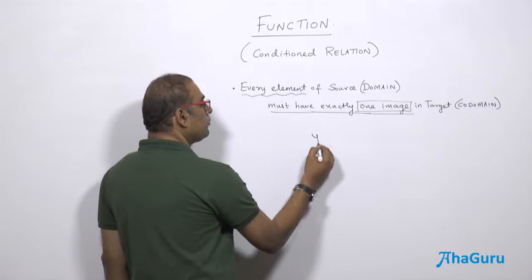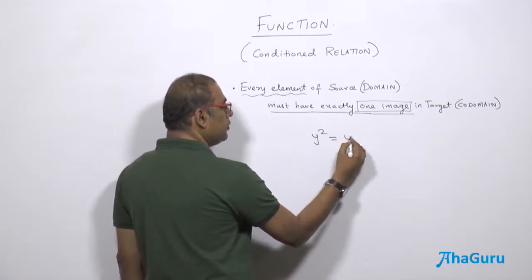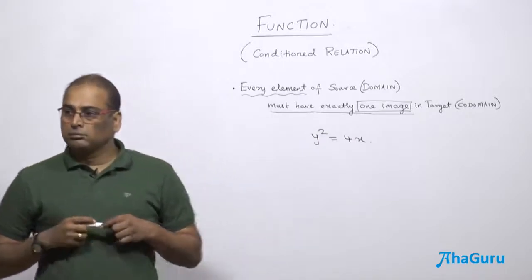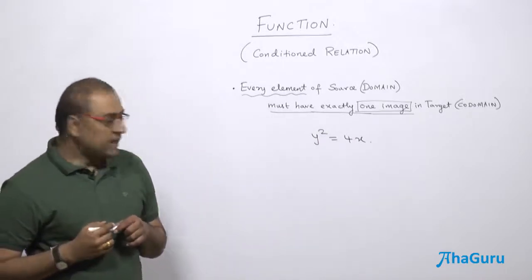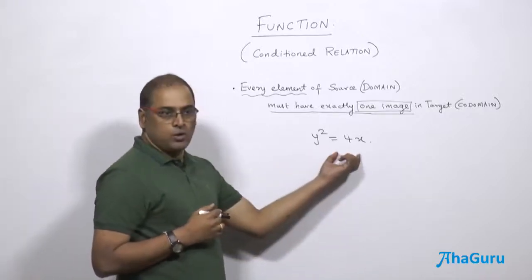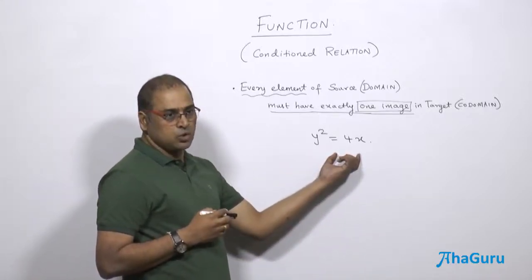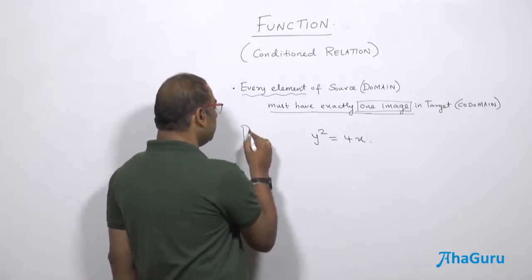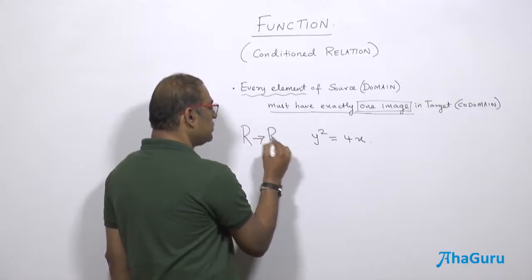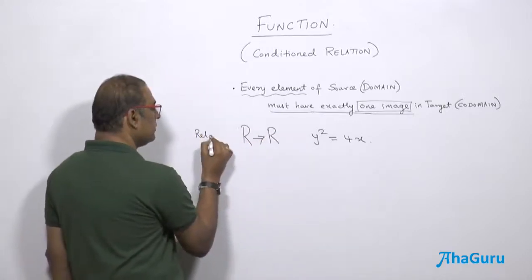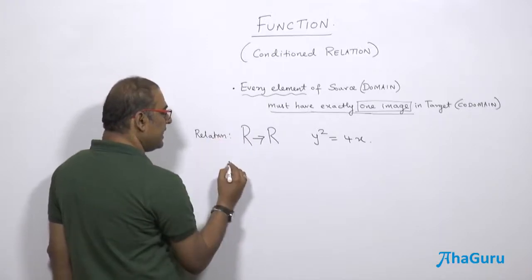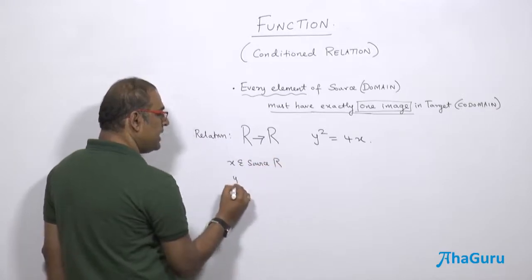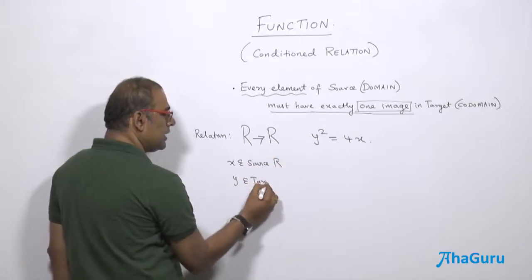Example, we have this, okay, y squared is equal to 4x. I have a parabola. So actually x fellow belongs to source, the y fellow belongs to the target. This means actually it is from real to real. Real numbers to real numbers is the relation.